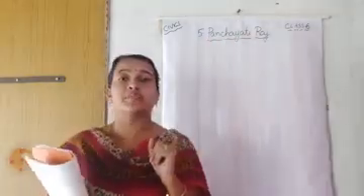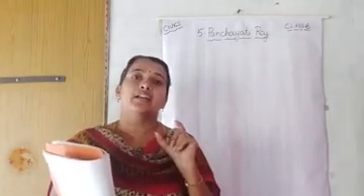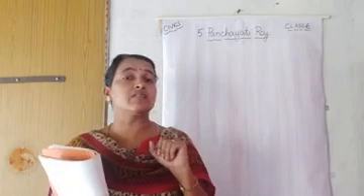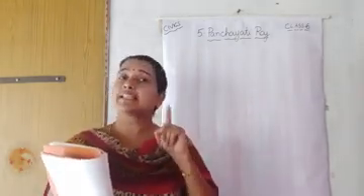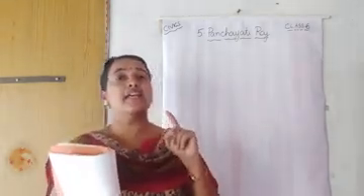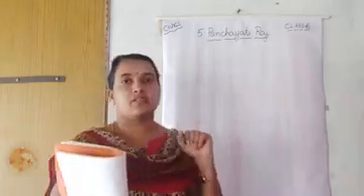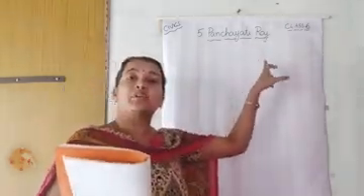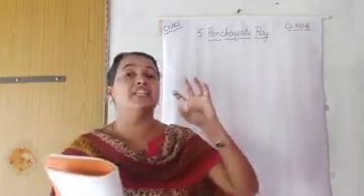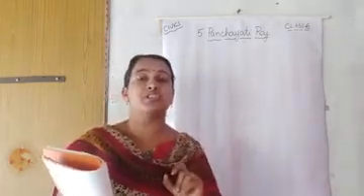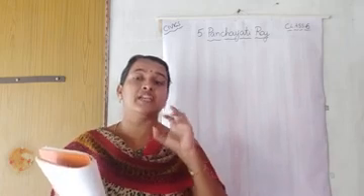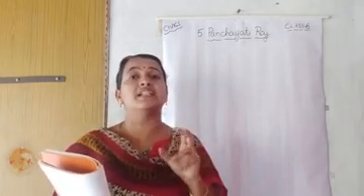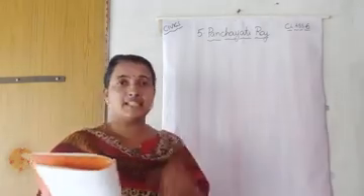Before this, we already know that in our India we have three levels of government. What are the three levels of government? One is the central government, second the state government, and the third is Panchayati Raj or village panchayat. So now you are going to learn about this Panchayati Raj. That means how the administration will be done at the village level, in rural areas. You are going to learn this in this chapter.